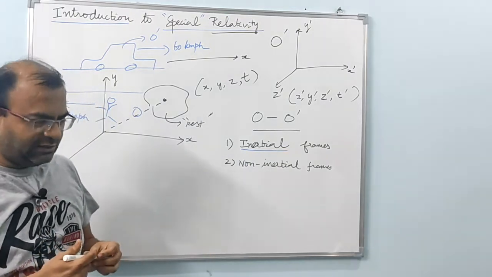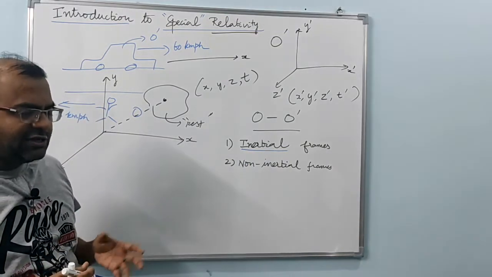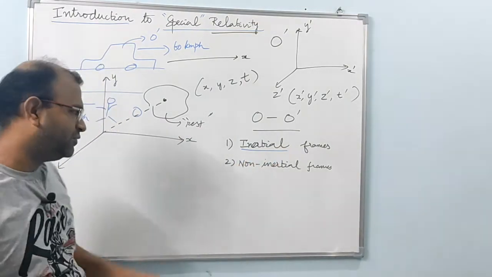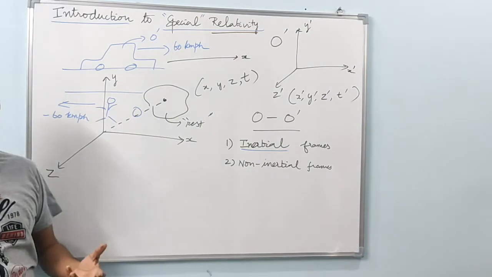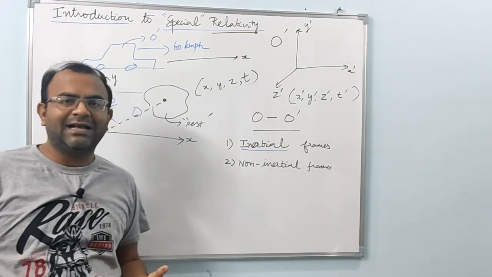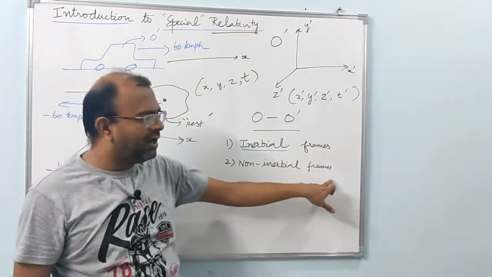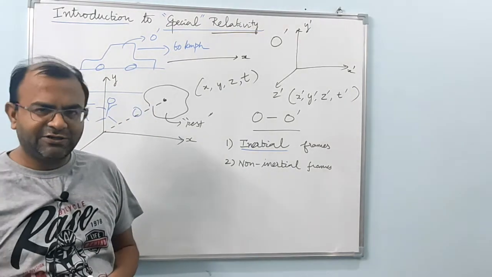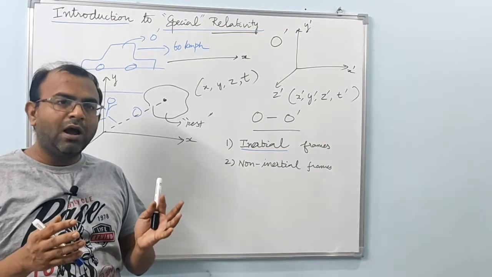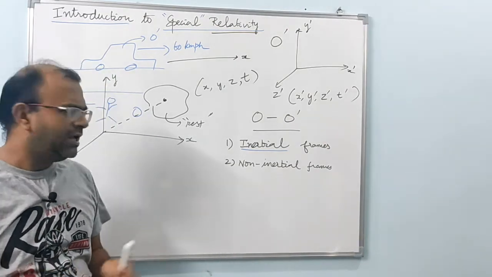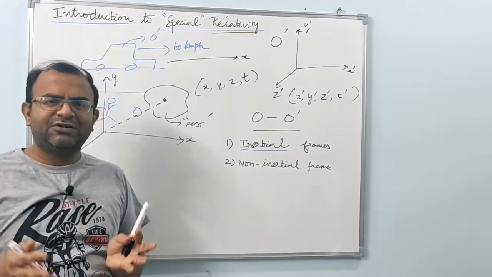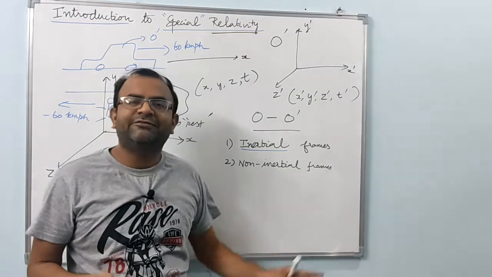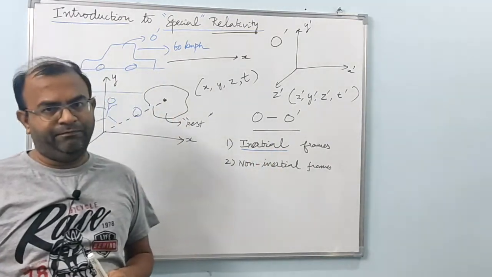That means generally those frames where there is no external force acting on it can be safely called inertial frames. So what about non-inertial frames? Those frames where there is a force and therefore there is acceleration are called non-inertial frames. So accelerating frames are generally non-inertial frames. For example, if you consider gravity as a force, then when gravity is present in a particular reference frame, that is a non-inertial frame. It is not an inertial frame.